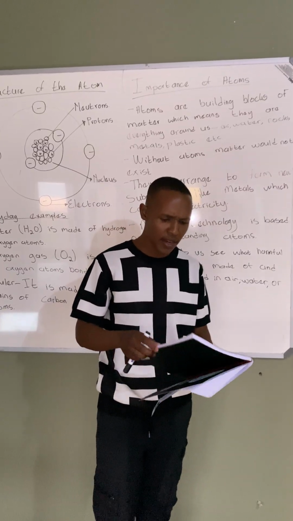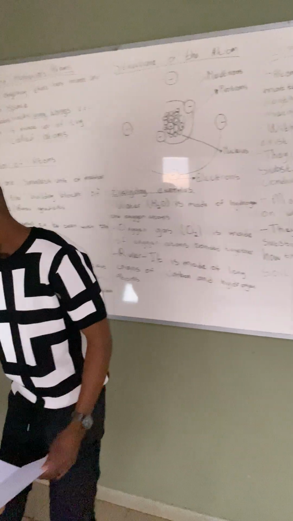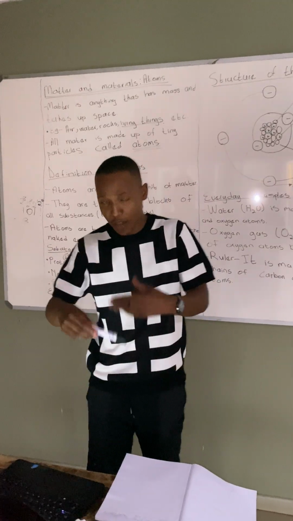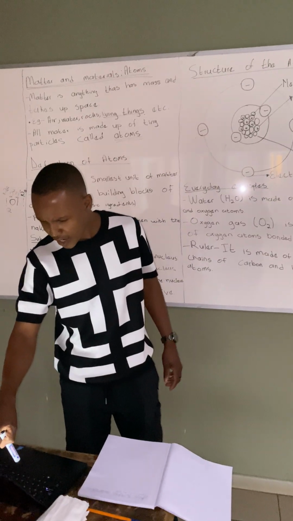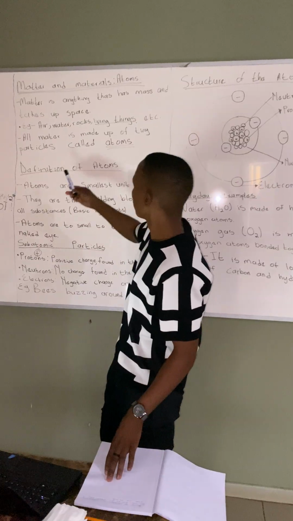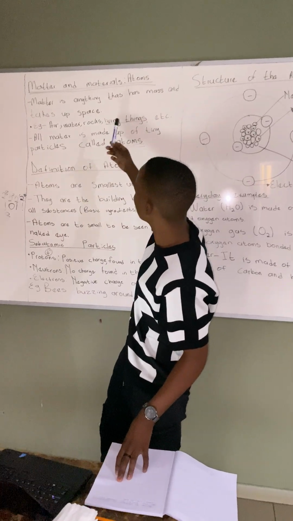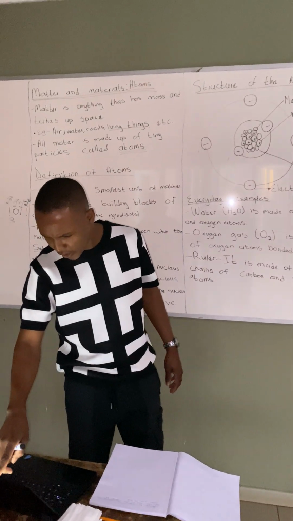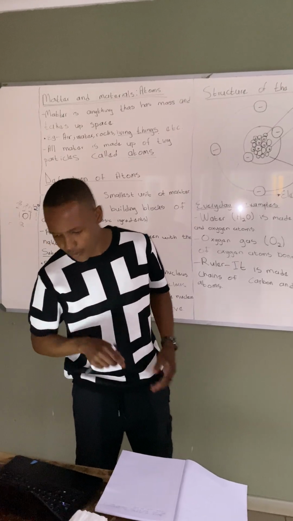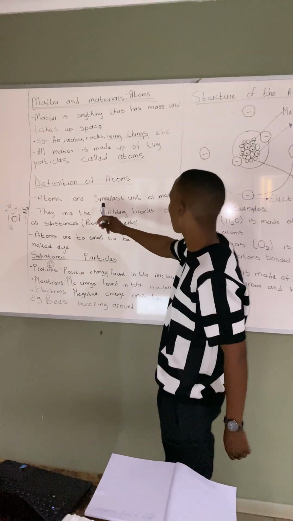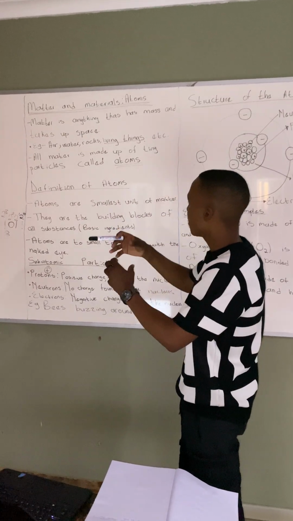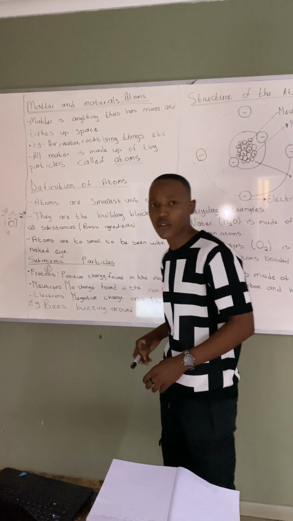So right, guys, I have questions to ask you. Define matter and give two everyday examples. As you know, matter is anything that has mass and takes up space. Okay, cool. What is an atom and why is it called a building block of matter? You know that an atom is what? Atoms are the smallest unit of matter. Why is it called a building block of matter? Because atoms make matter.